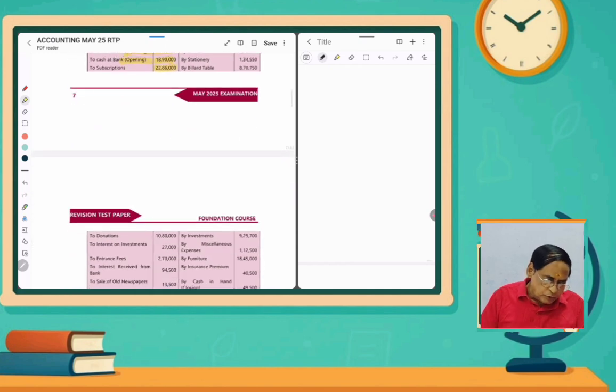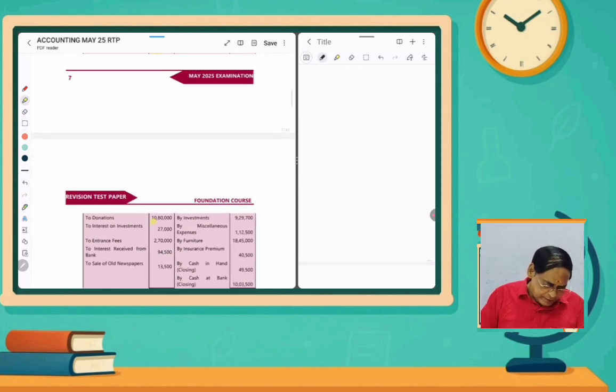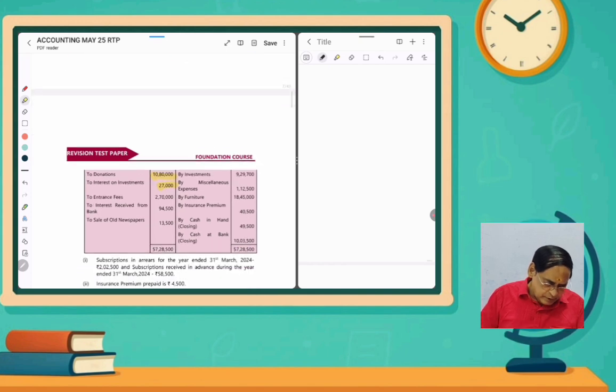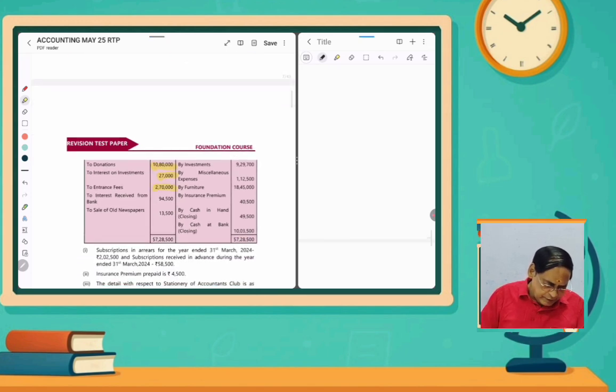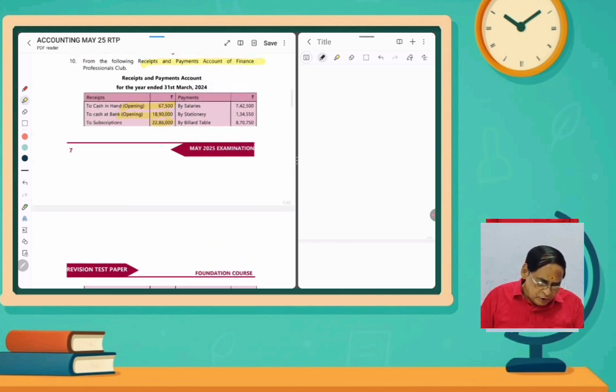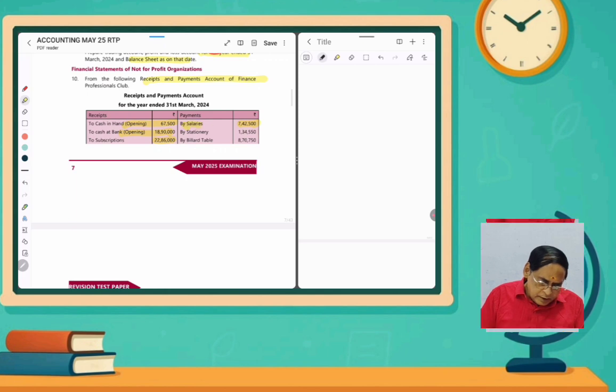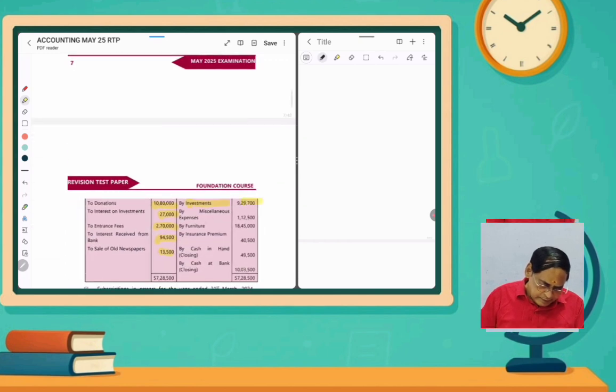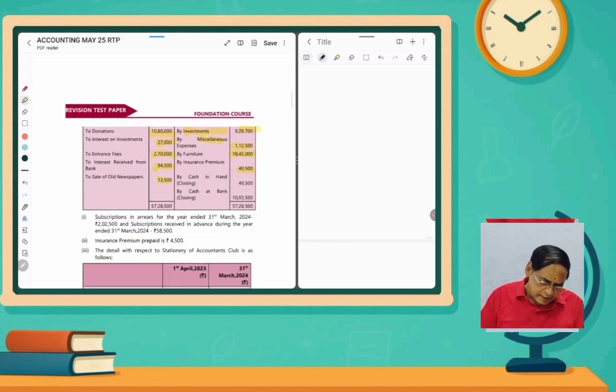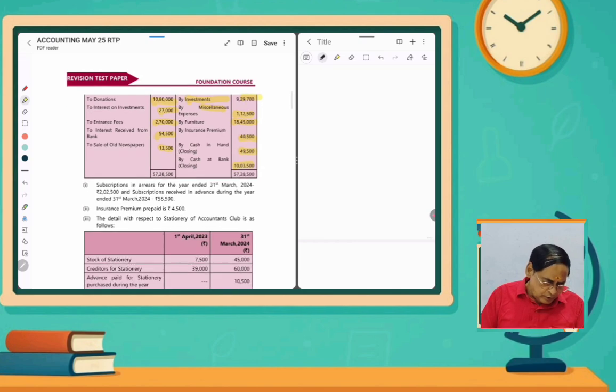It is received 22 lakhs 86,000, donation 10 lakhs 80,000, interest on investment 27,000, entrance fees 2 lakhs 70,000, interest received 97,400, sale of old newspapers 13,500. So salaries 7 lakhs 42,500, stationery, and then billiards table, which is an asset, investments asset, miscellaneous expenses 1,12,500, furniture 18,45,000, insurance premium 40,500, cash in hand, that is a closing cash and then closing bank. So it is total balance tallied.